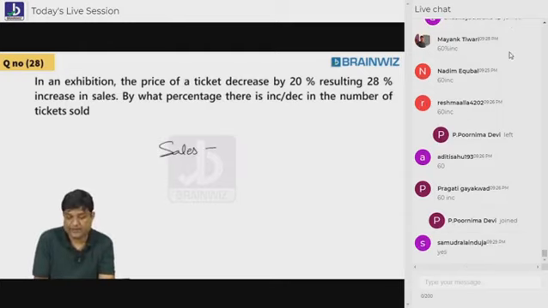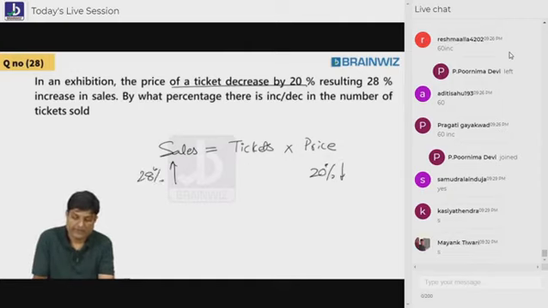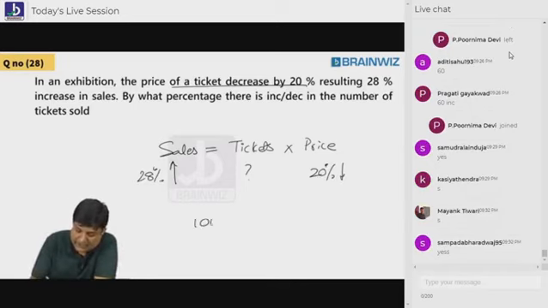Sales is equal to number of tickets into price of each ticket. But he gave you that price is decreased by 20%. Sales is up by 28%. What happened to the tickets? Following everybody? That's good. So let the number be 100.